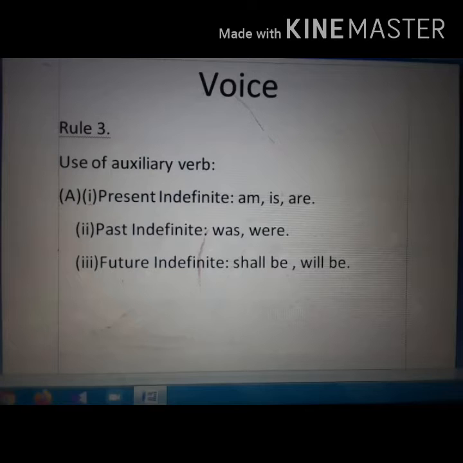Here, number 1, present indefinite tense, am, is, are. In past indefinite tense, was, were. And in future indefinite tense, shall be and will be is used as auxiliary verb.